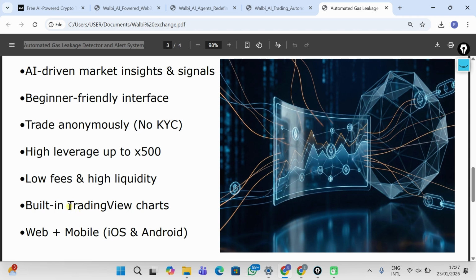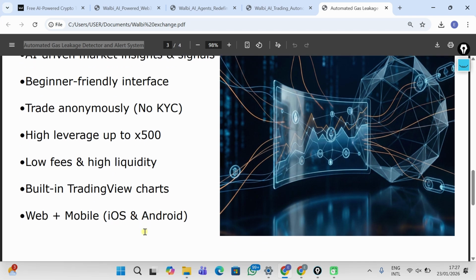Walbi is also available on the web and on mobile. Whether you use iOS or Android, Walbi has an app available for you. So there's no problem of access to Walbi.